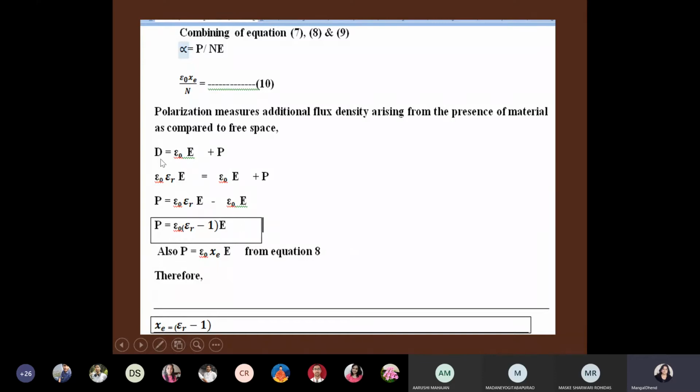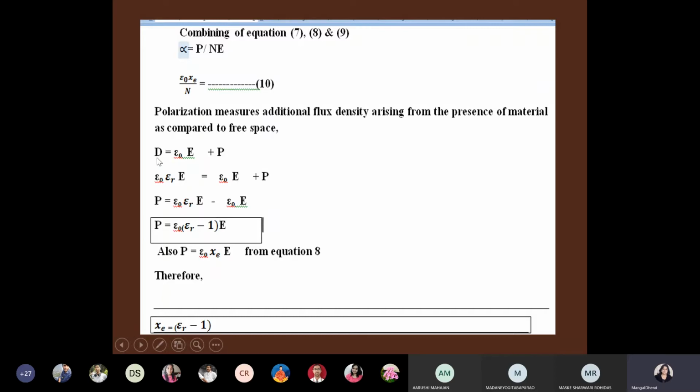So D we are using as symbol for flux density. So we can say that D is equal to epsilon 0 E. This formula you know. So epsilon 0 is the free space permittivity. So when you are considering free space, your flux density will be simply epsilon 0 into E. Now, when you are considering flux density in the material, it will be original free space flux density plus that due to polarization. So this formula is there, and with this formula, you can come to this relationship.